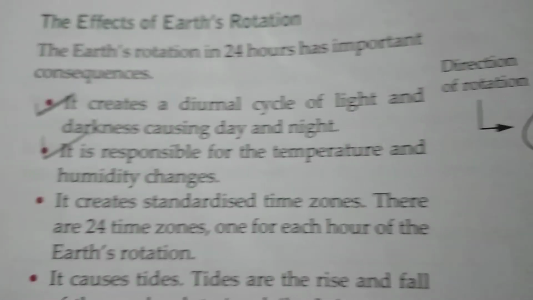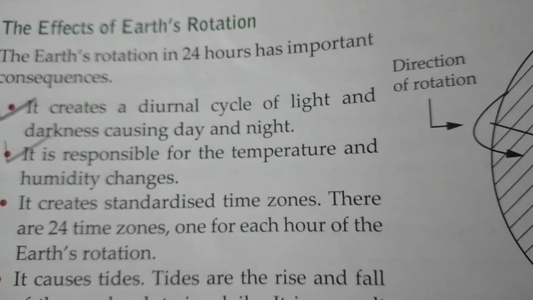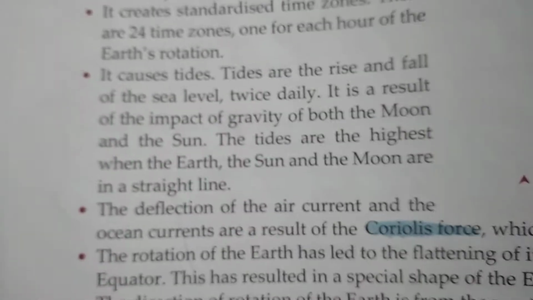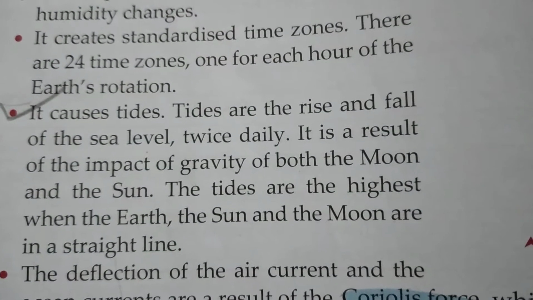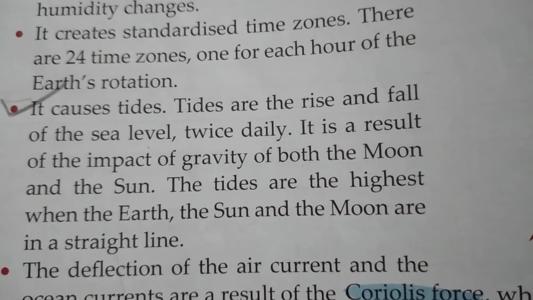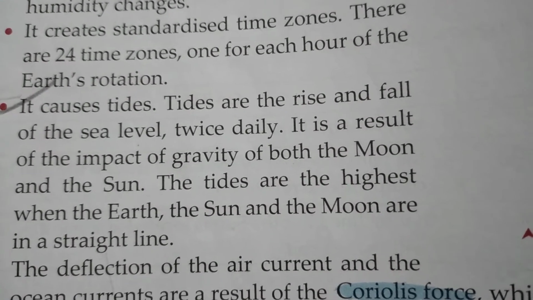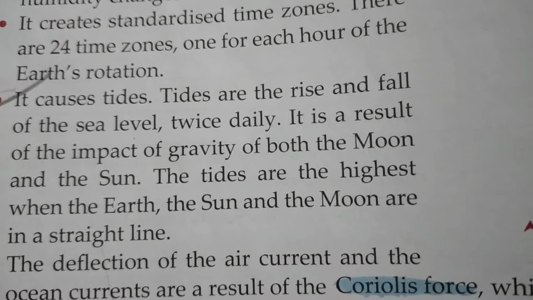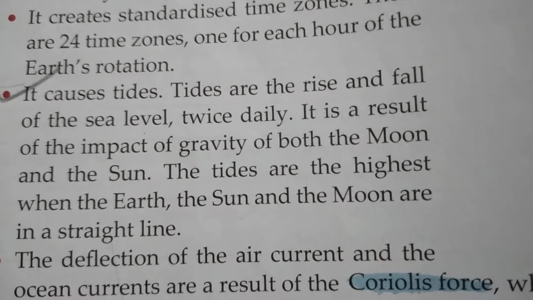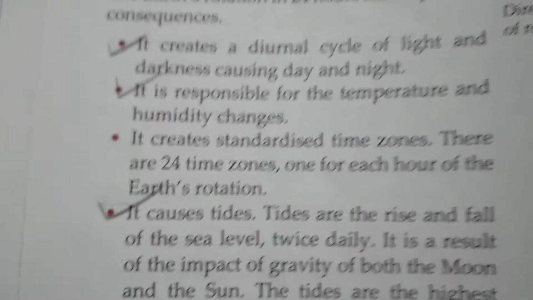Next one also we will write, it is responsible for the temperature and humidity changes. And we will write this one. It causes tides. Tides are the rise and fall of the sea level twice daily. It is a result of the impact of gravity of both the moon and the sun. The tides are the highest when the earth, sun and moon are in a straight line. So we'll write these 3 points. Okay, not all of them.